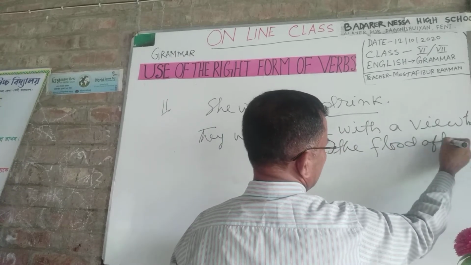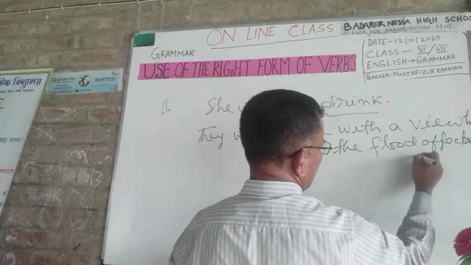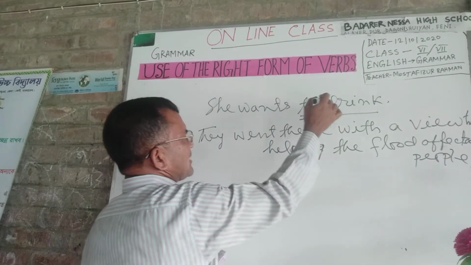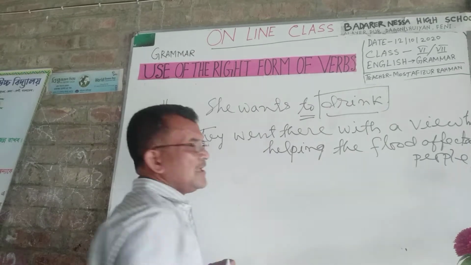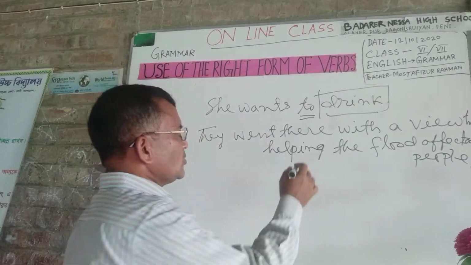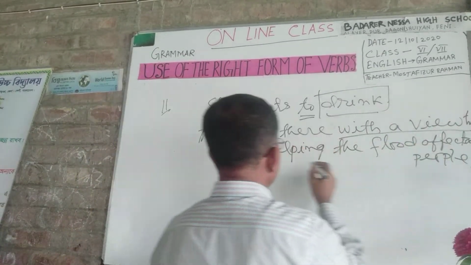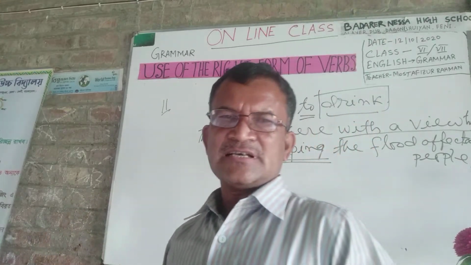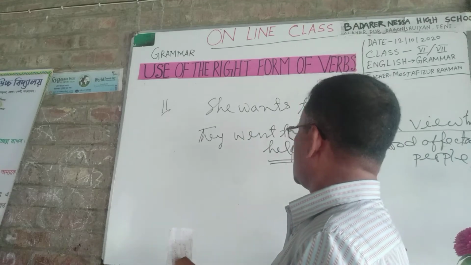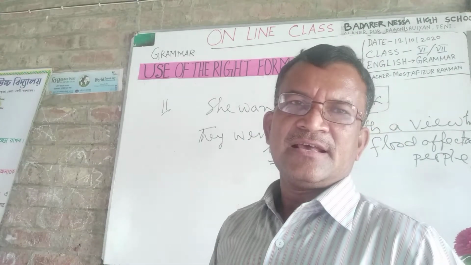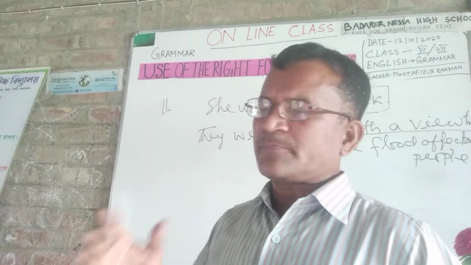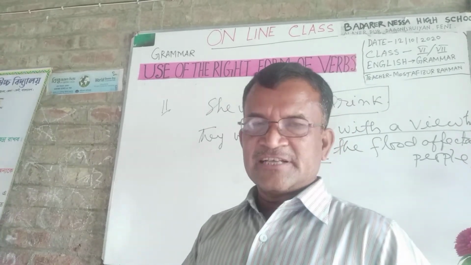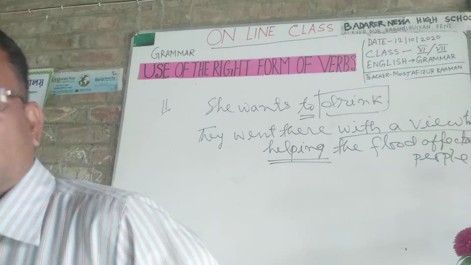Dear students, follow. After to, you use base form of verb. But with a view to, you use ing form. That means helping, doing, going in this way. After with a view to, you can't use base form. Now, dear students, formula number 12.